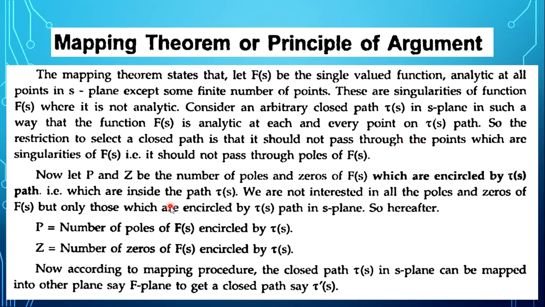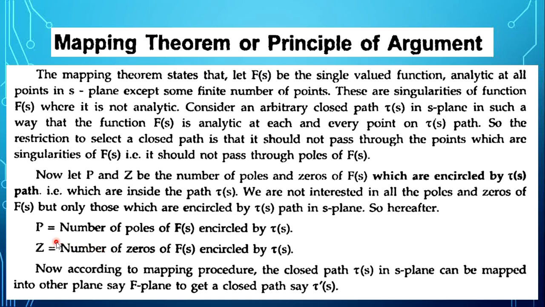So now, let p and z be the number of poles and number of zeros of f of s which are encircled by the tau of s path, which are inside the path tau of s. We are not interested in all the poles and zeros of f of s, but we have to consider the poles and zeros which are encircled by the path tau of s in the S-plane.